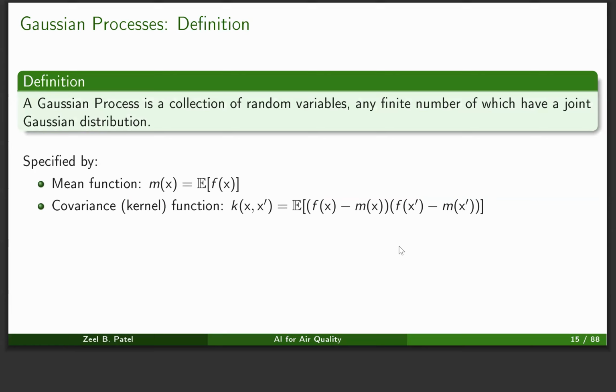Mathematically, Gaussian processes are defined as a collection of random variables, any finite number of which have a joint Gaussian distribution. It is specified by a mean function, which provides us the mean estimate of any phenomenon we are trying to model, and it also has a covariance function, which helps us model the uncertainty of the phenomenon.